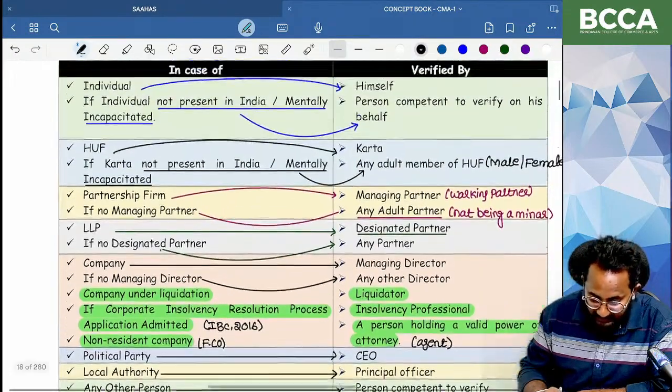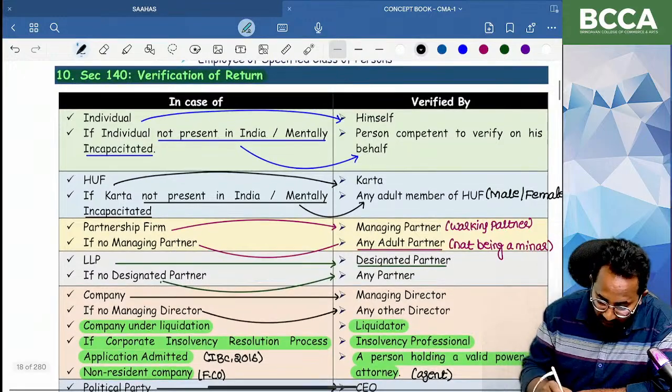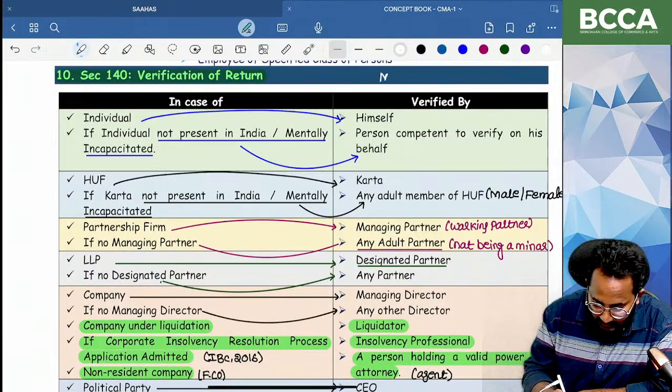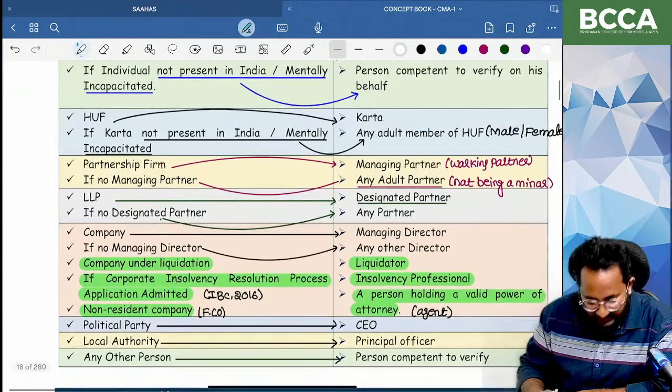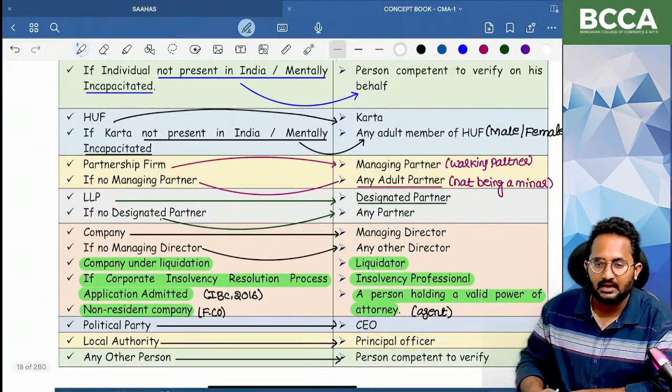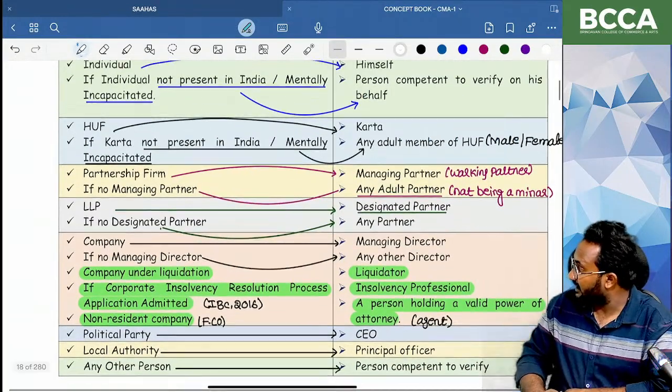So from this Section 140, definitely we can get MCQs. Very, very important thing. I'm discussing these things directly from the material only. So please make an observation.